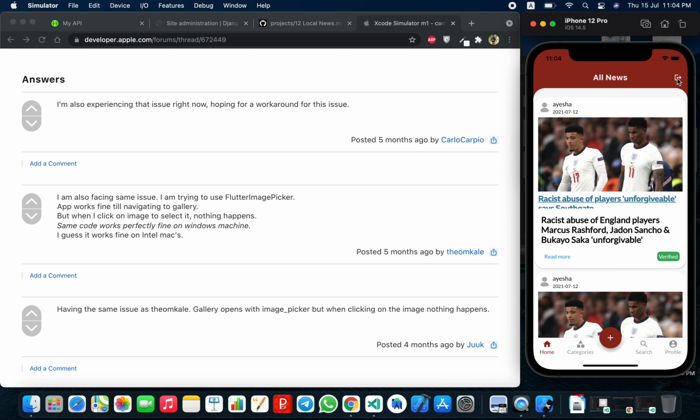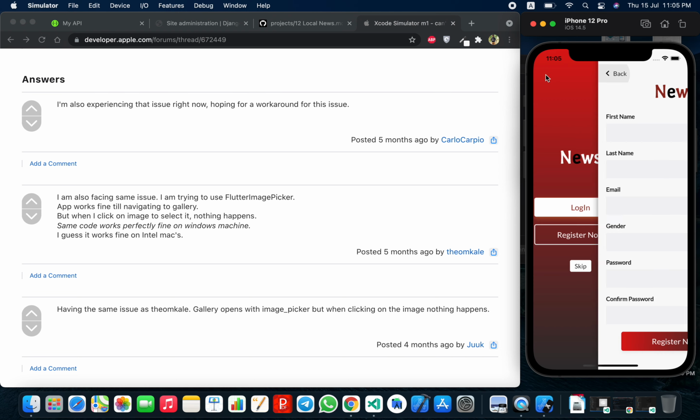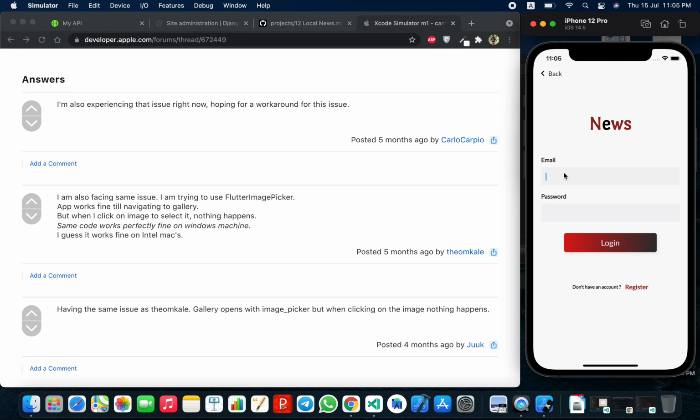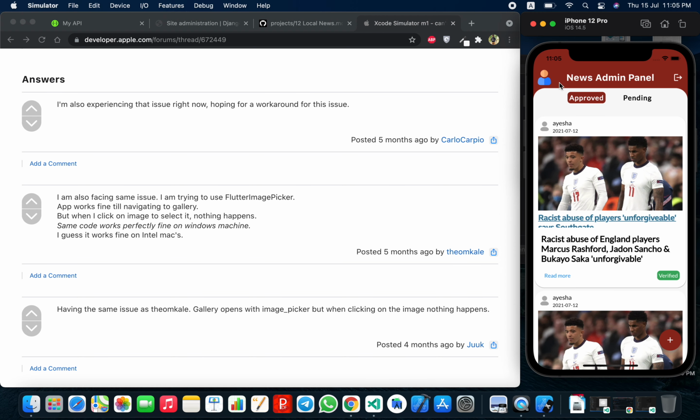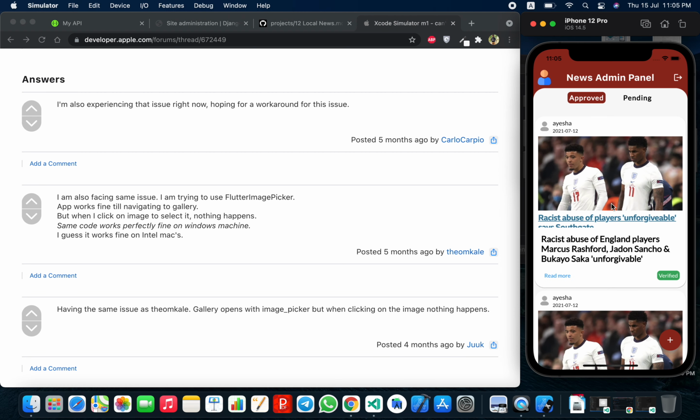Let's move to the admin side to have a quick view using admin credentials. Now enter the email and the password. This is the news admin panel. This is the approved panel. Approved news.